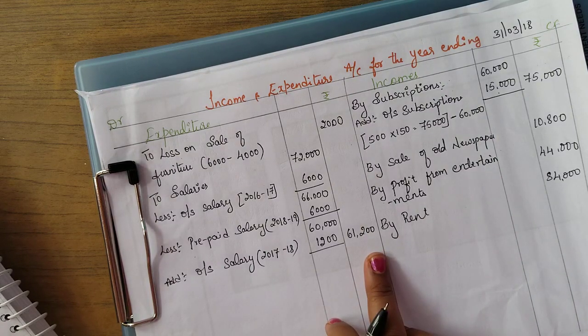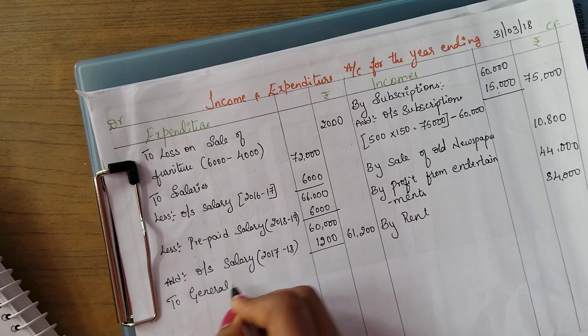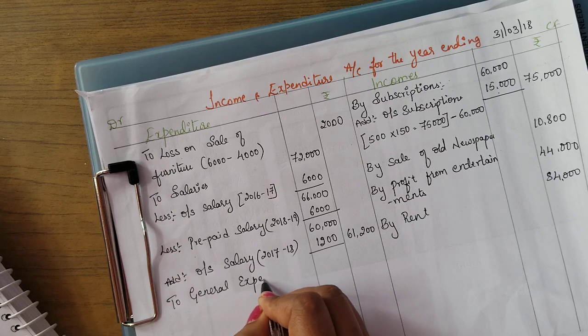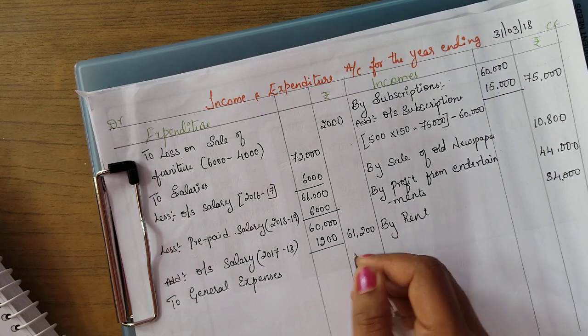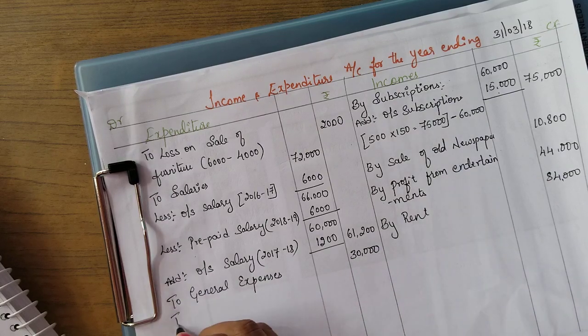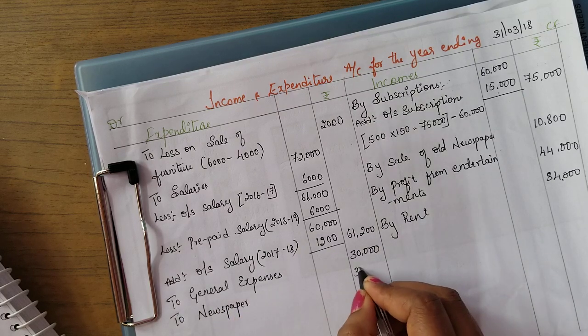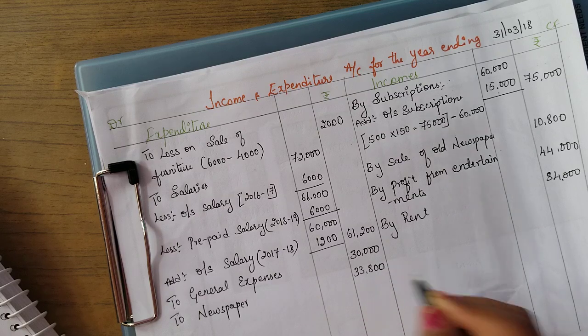Okay. And next, going with general expenses. No adjustment, so I am writing directly 30,000. Then newspaper, we have 2 newspapers, 33,800.